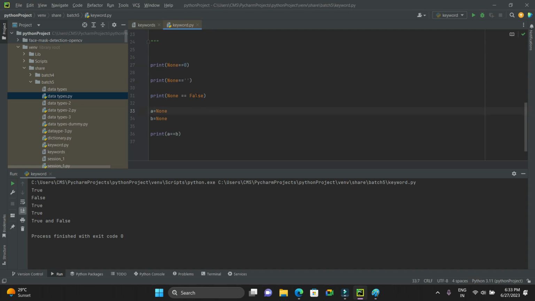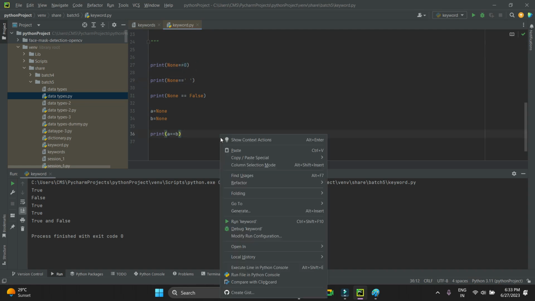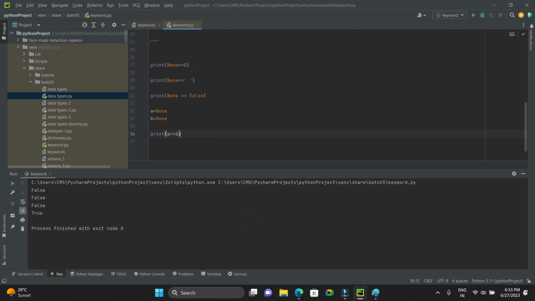Either it can be true or false, or a space, or any numerical value, anything that should not be accepted. See here, it is false, it cannot accept. None cannot accept false. None is equal to false, you cannot assign a value to None. But here, what you are doing: A holds the None value, B holds the None value. I'm comparing, are A and B equal? Yes, if it is equal, it returns true.